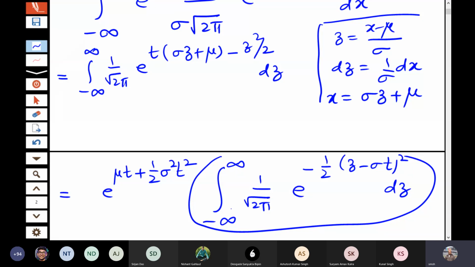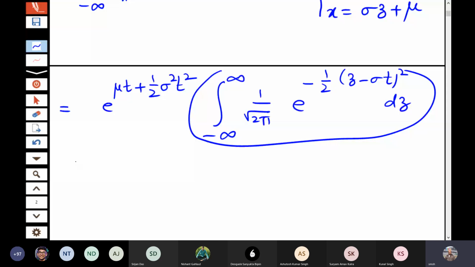Now you look at this one, this term, what it is. It is integral of a term which looks like a density of a normal distribution, because it is 1 by root 2 pi sigma. If you put 1 and mu you take sigma t, then it is nothing but the density of a normal distribution. So it is the density of a normal distribution with mean sigma t and standard deviation or variance 1. So this will integrate to 1. Okay.